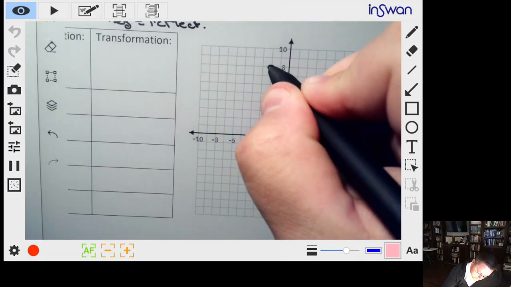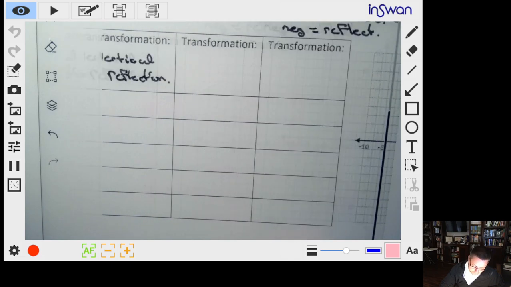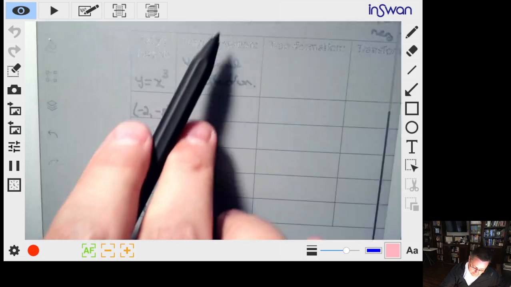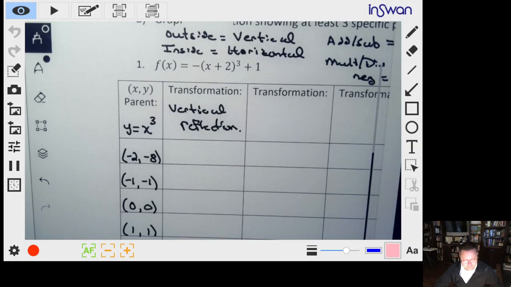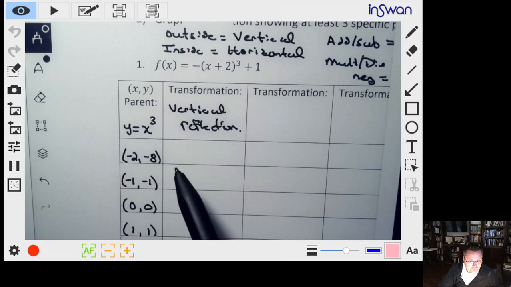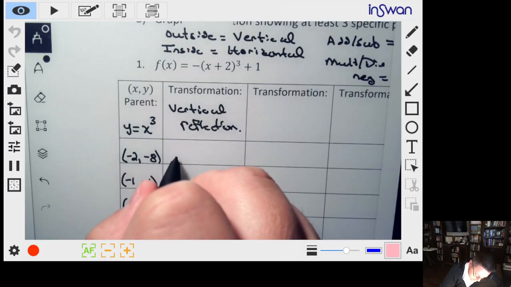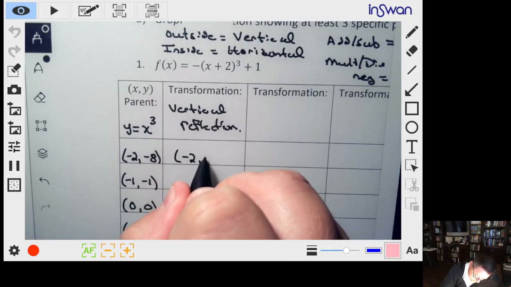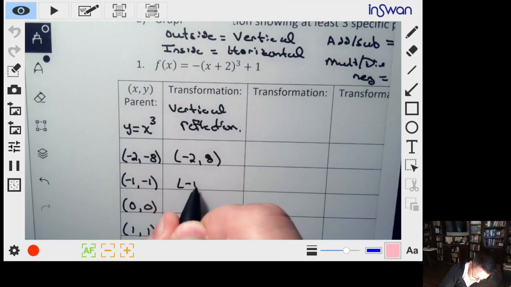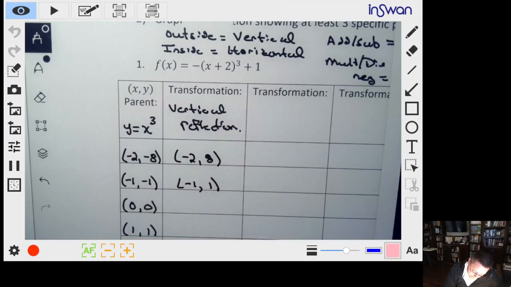So this point here is going to reflect up to here based on this negative here. There, we can see it. So based on this negative, we're going to keep the x values all the same, but our y values are all going to change sign. So this is going to be (-2, 8). This would be (-1, 1). So everything is reflecting. What's negative becomes positive, and what's positive becomes negative. And these are for our y values, again, because it's on the outside of our function.